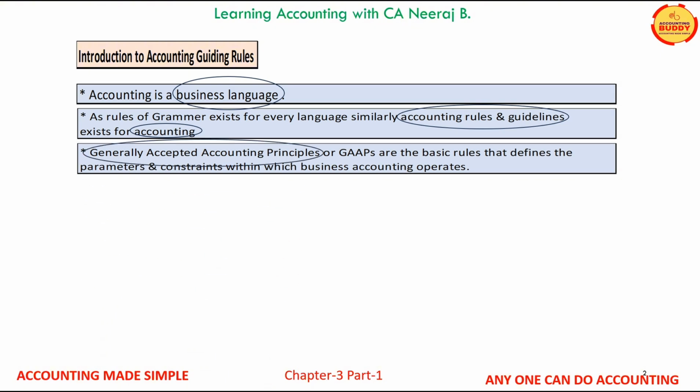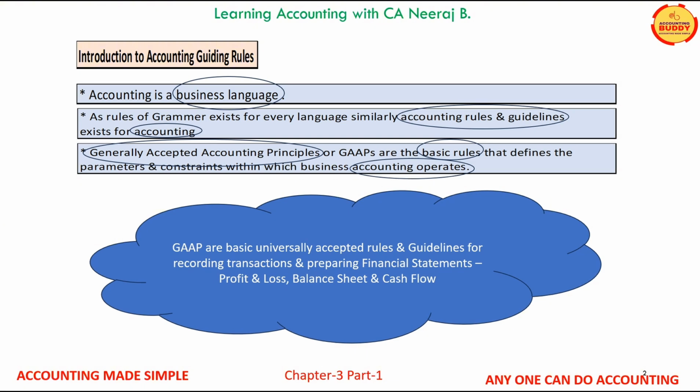GAAPs, or generally accepted accounting principles, are the basic rules that define the framework within which accounting operates. In other words, GAAPs are the guidelines for preparing the financial statements, that is profit and loss account, balance sheet and cash flow for any business.